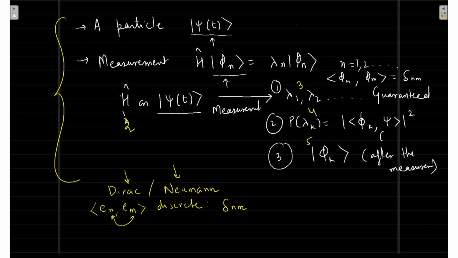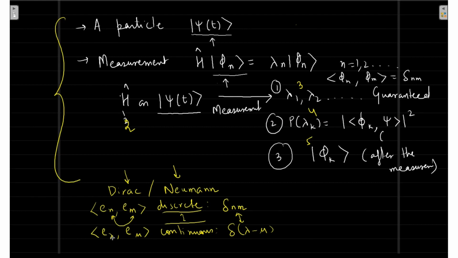But if these are continuous, lambda and mu, instead of n and m, then you cannot use the Kronecker delta, because lambda is a real number and n is an integer. So you have to use a counterpart. For Dirac delta and Kronecker delta, you should be clear about the spectrum you are using: is it on the integers or on the real numbers? Do you get that point?